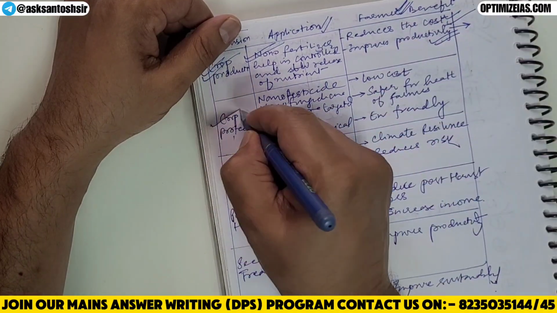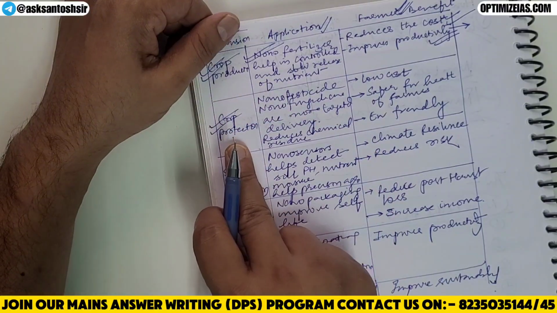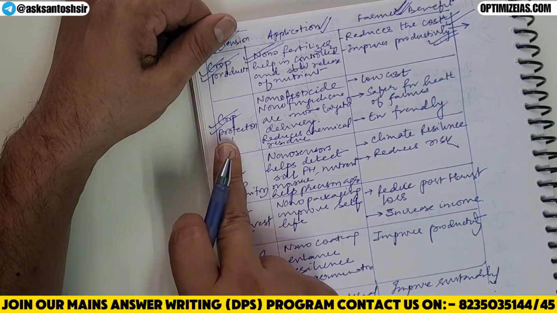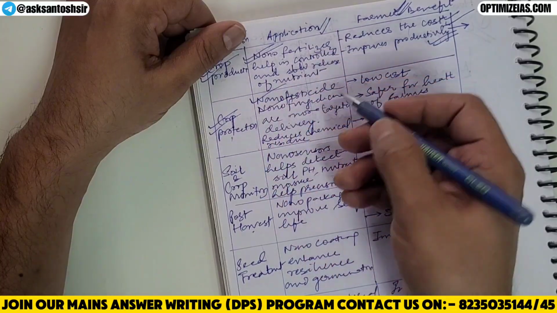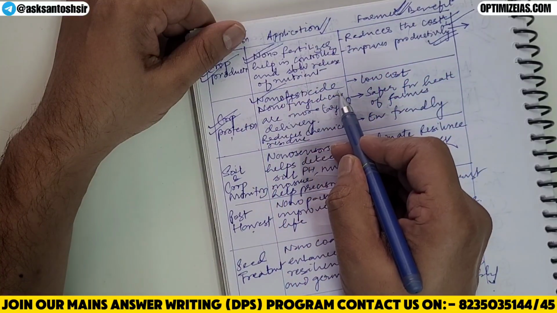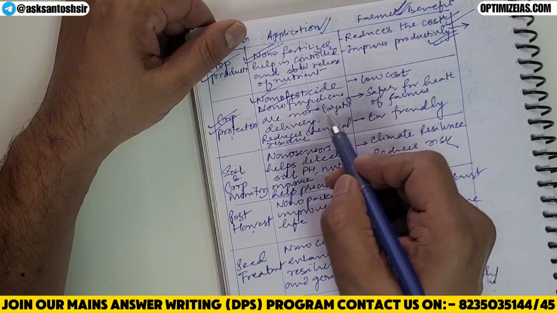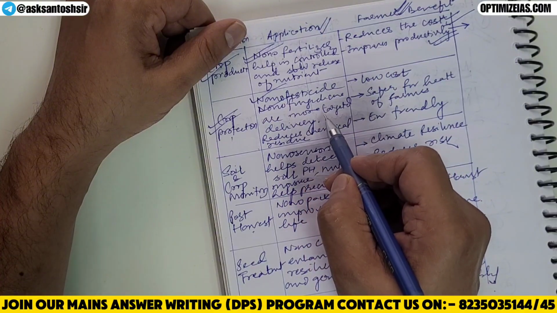Second, guys, nanotechnology can be used in crop protection. You can see crop production, now crop protection. In crop protection, nano fungicides, nano pesticides, both are used for targeted attacking the pests.